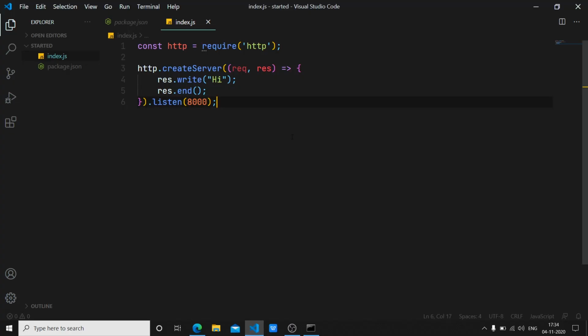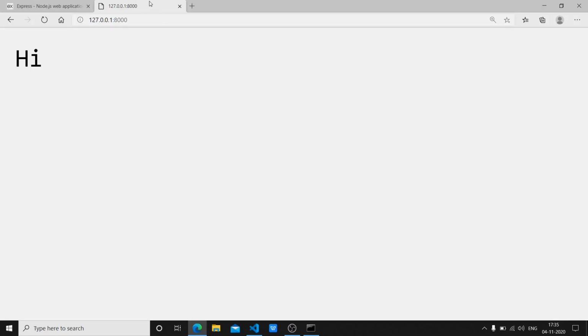But there are problems. The problem is that this is too basic. I'm not saying it's complicated, just that it's too basic. It doesn't make our work easier. So for example, if you want to send some data, if you want to send HTML, if you want to use some templating engine, or let's say you want to parse different routes like login, sign up, you want to use sessions and all, it's going to be difficult.